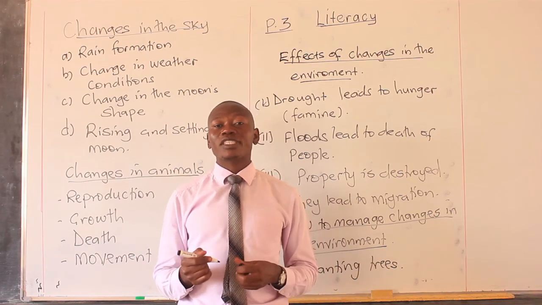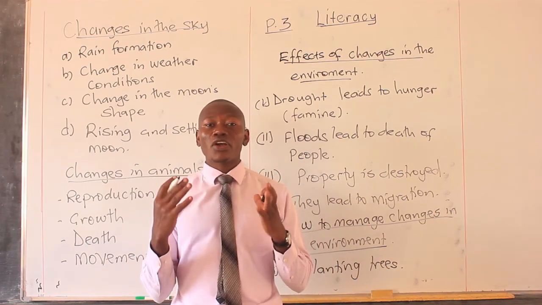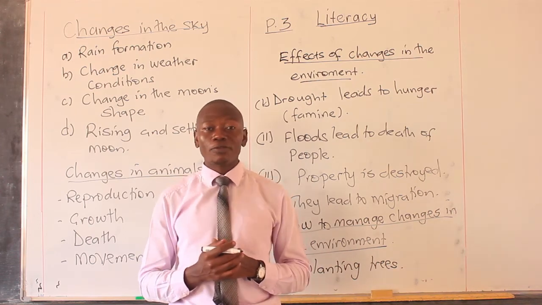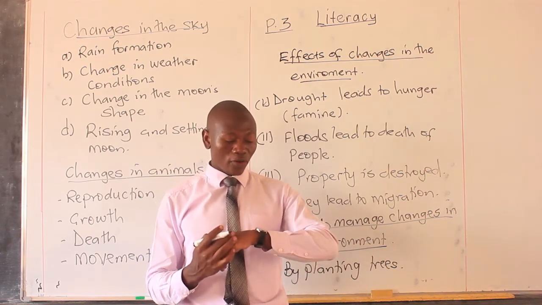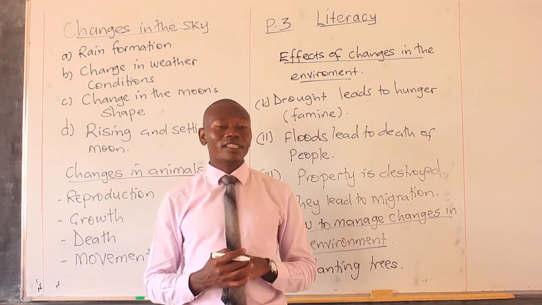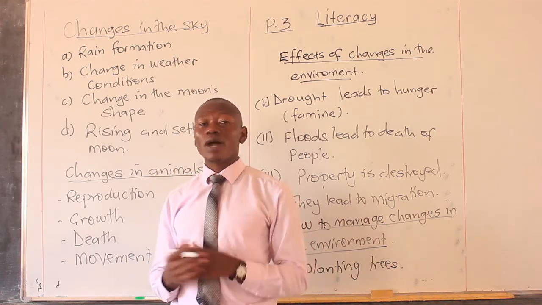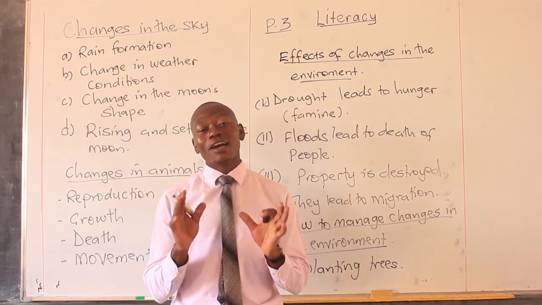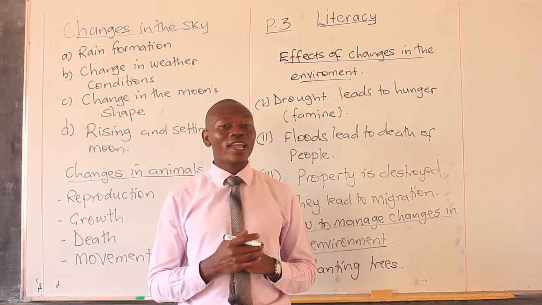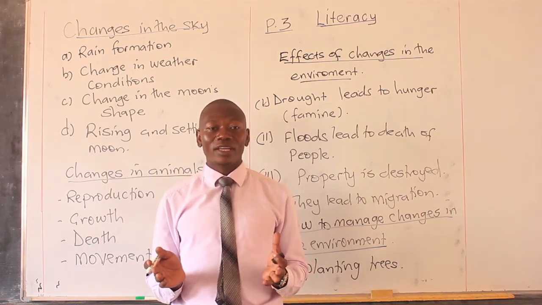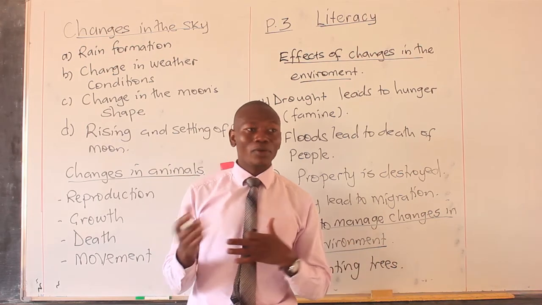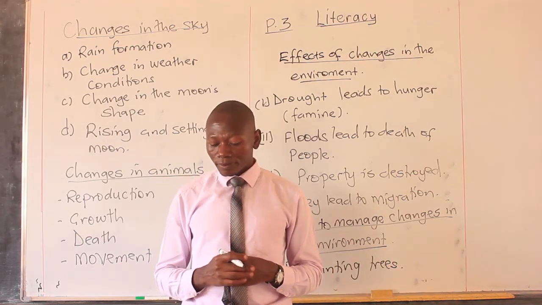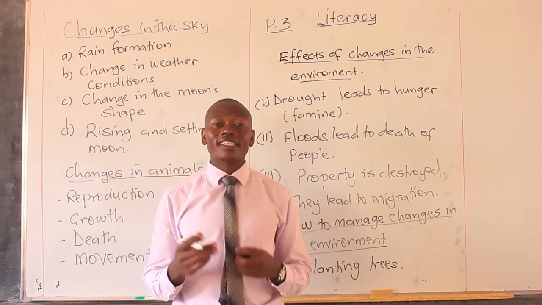Another one is that farmers should use good methods of farming. Can you think about the good methods of farming that farmers can use in order to manage the changes in the environment? One of them is mulching. We talked about mulching in science. We said this is the covering of soil with dry planting material. Can be grass, can be husks, can be what? Mention it. Another one is terracing land.